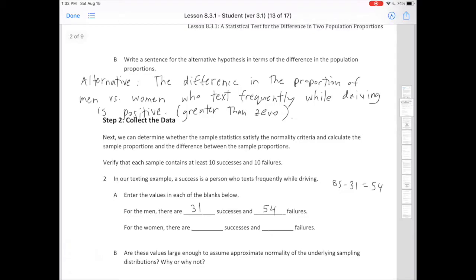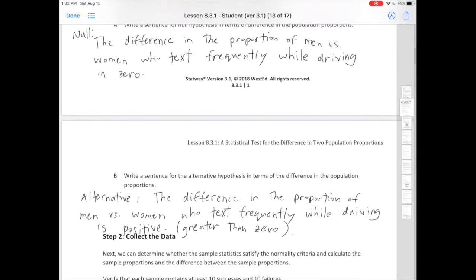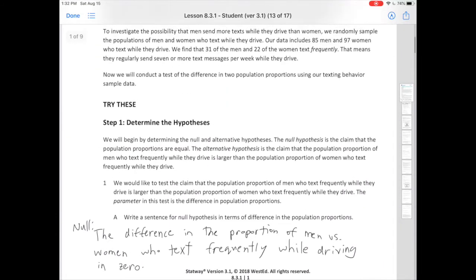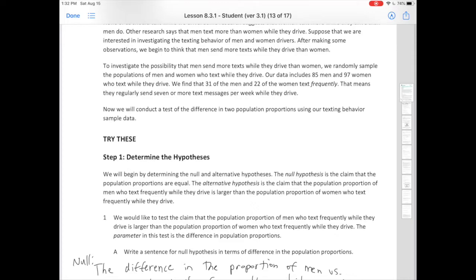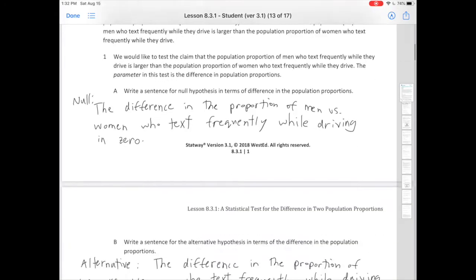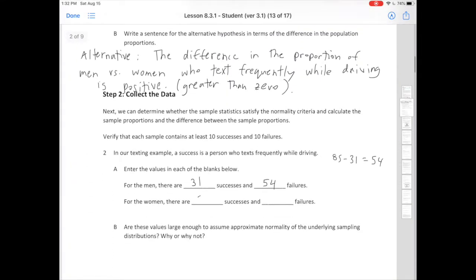What about for the women? Let's look. In the sample, it says 22 of the women text frequently out of 97, right? So there's 22 successes, and 97 minus 22 is 75. So this means there are 75 failures.